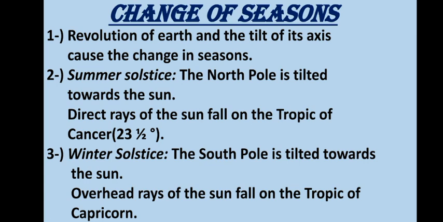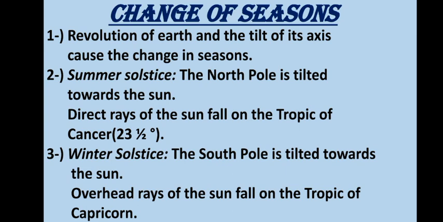The part of the year when the southern hemisphere leans towards the sun, it gets more light and heat, and this causes it to be warmer. Hence, during this time of year, the southern hemisphere experiences summer. At the same time, the northern hemisphere leans away from the sun and receives less light and heat, so it is cooler. While the southern hemisphere enjoys summer, the northern hemisphere is in the middle of winter.